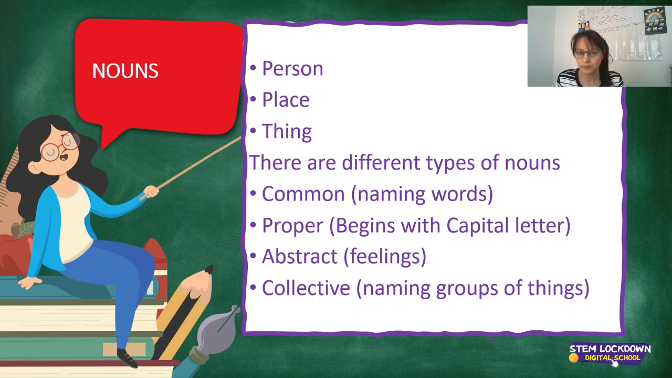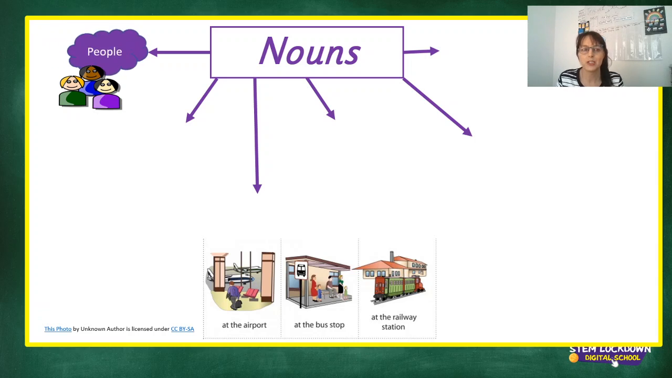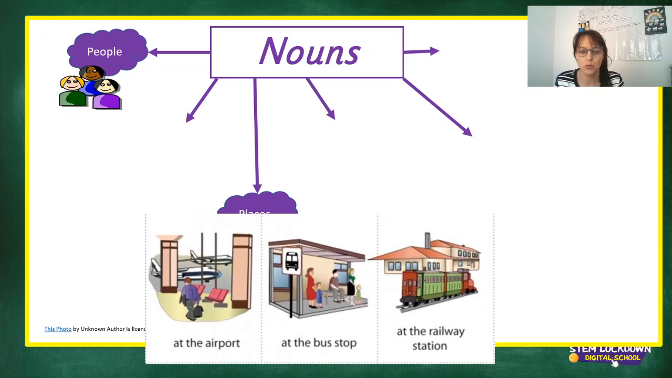Right, so the next part of the slide I want to show you is the mind map of nouns. It's always good to have a mind map because then when you see things in images, it's so much easier to understand and imagine it in your mind. Our brain loves images and our brain loves color, so we want to use that to our advantage. So we have people, and put a group of people there for you. Then we have places. As you can see, there's an airport, a bus stop, railway station.